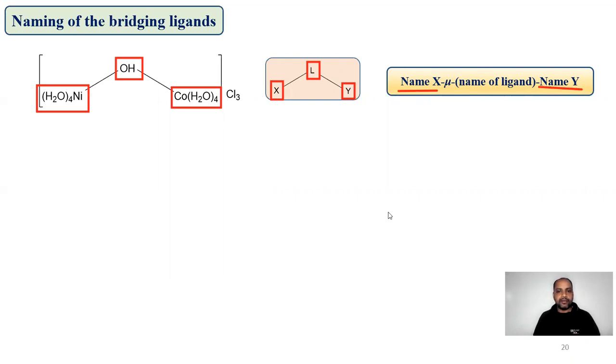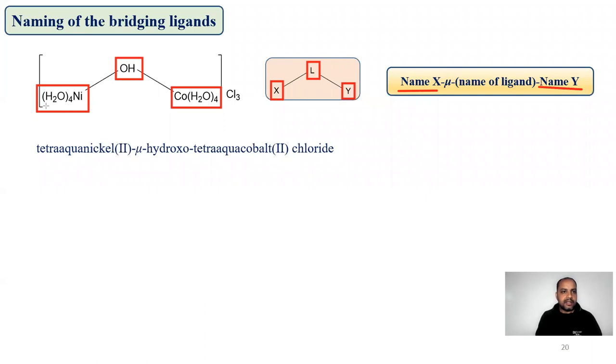So, doing some questions, the name of this complex is, the very first thing we will write down: this is 4 water molecules, so we have written the name tetraaquanickel, and then mu hydroxo. This mu is used for the bridging ligands, mu hydroxo, and then we have again tetraaquacobalt